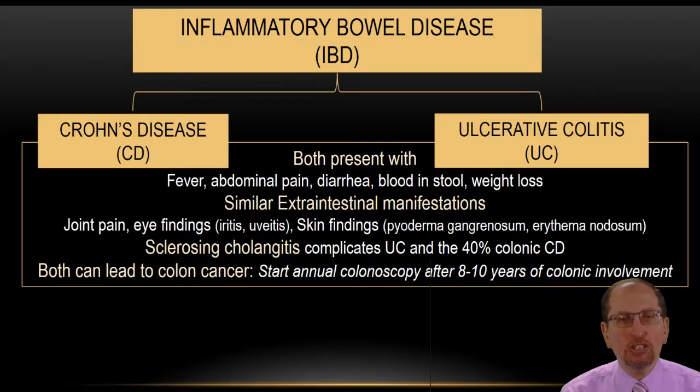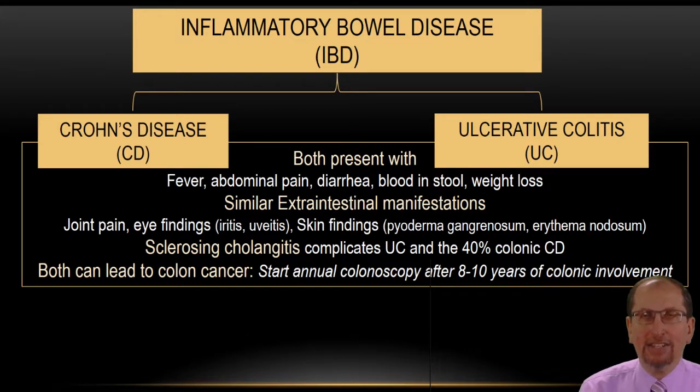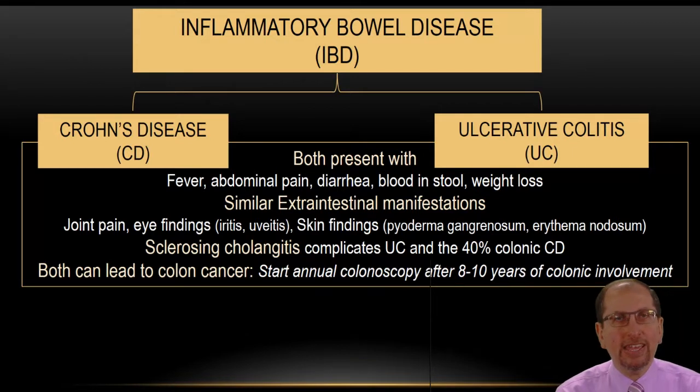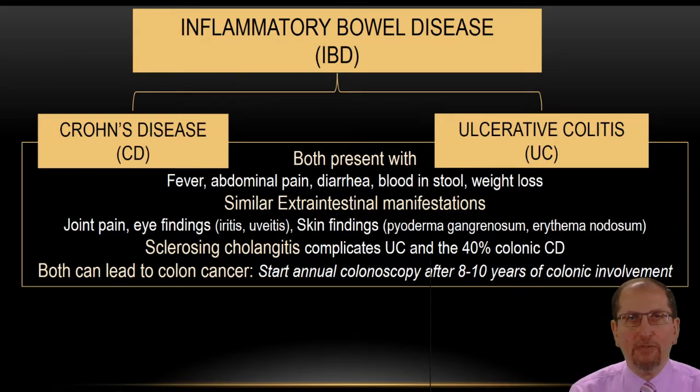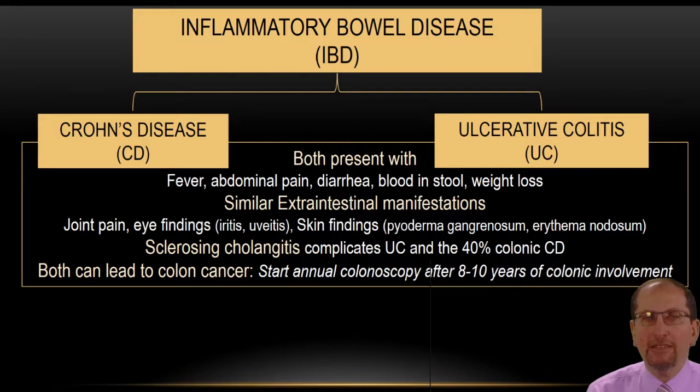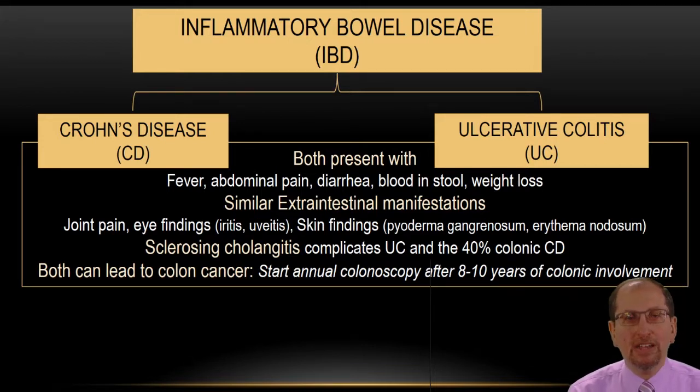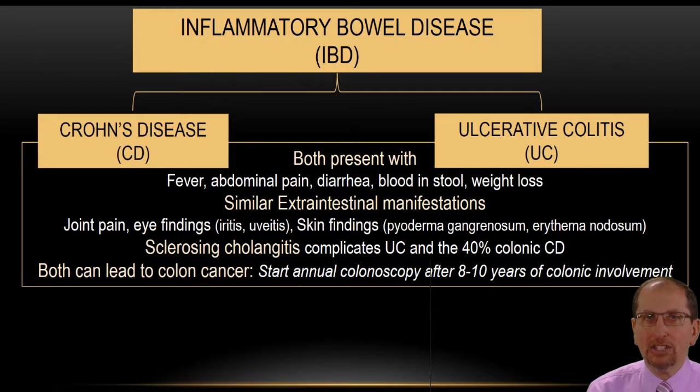They also will present with extra-intestinal manifestations. The manifestations of inflammatory bowel disease are not just confined to the GI. They present with joint pain. They affect the joint and you get arthropathy. They affect the eye. You have iritis or uveitis, and some skin findings, pyoderma gangrenosum and erythema nodosum. These are the extra-intestinal manifestations of inflammatory bowel disease.